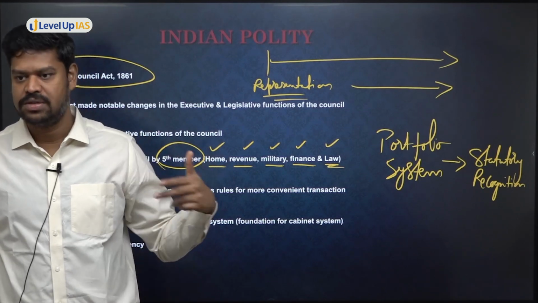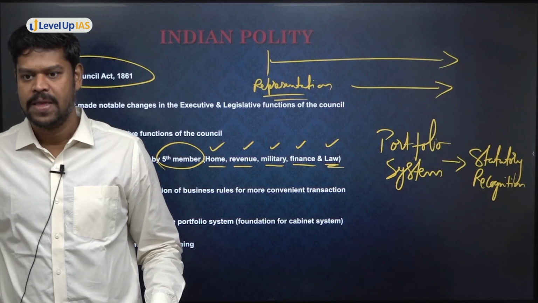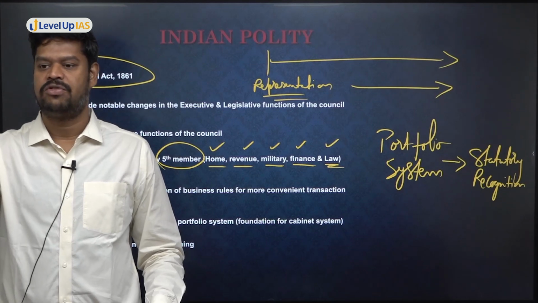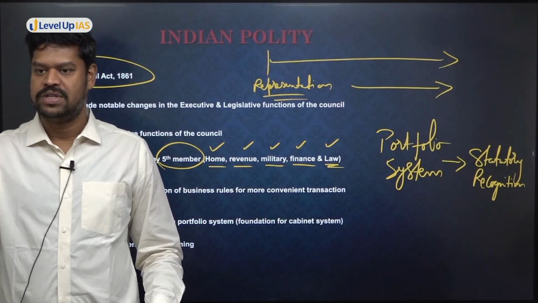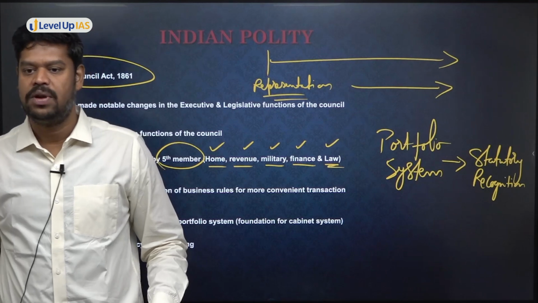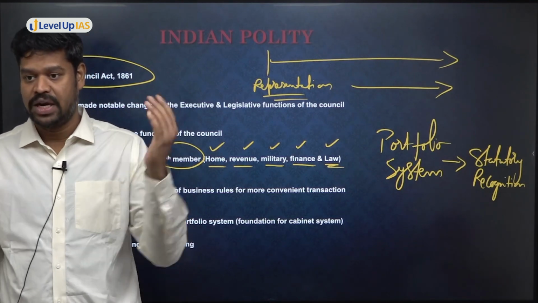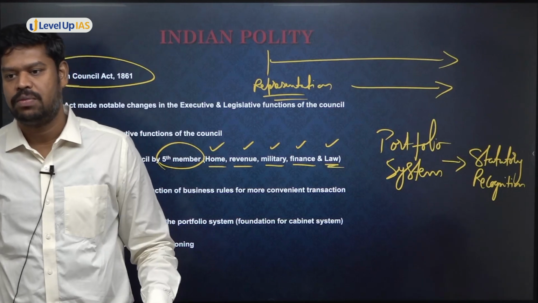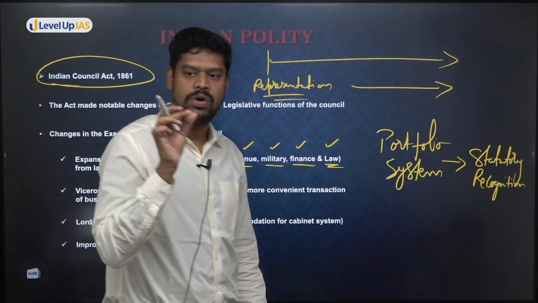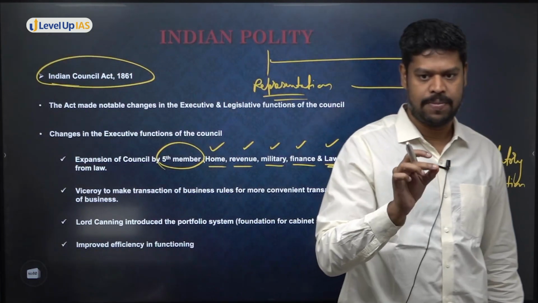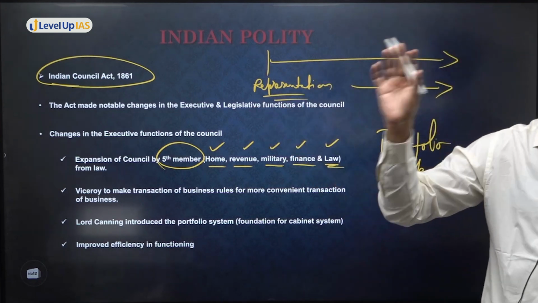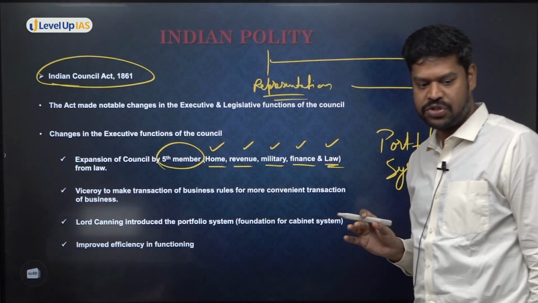Do you think that this will make system more accountable and efficient? So he made a specific member responsible for a specific job. So therefore, if something goes wrong, he can fix the accountability and responsibility instead of collectively looking into the matter. So therefore, when they collectively look into the matter, you cannot fix the accountability. So such system is what is called the portfolio system. A specific member being made responsible for a specific area in administration.